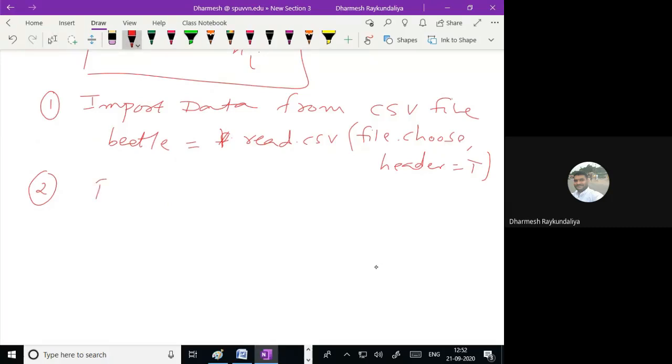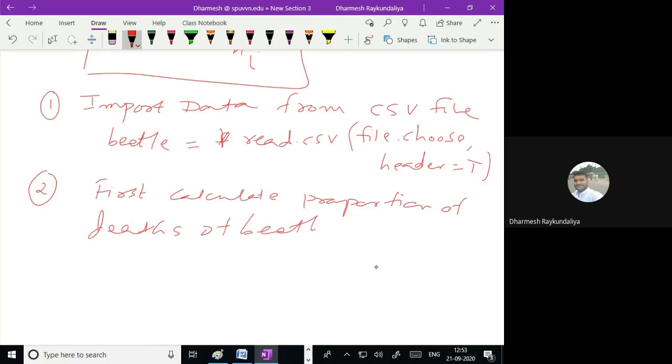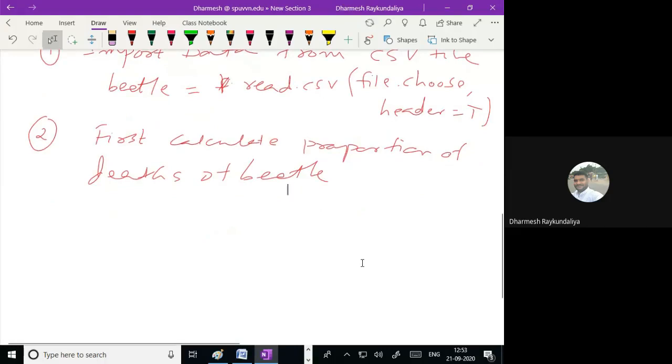First calculate the proportion of deaths of beetles. So instead of the entire number, we regress the proportion on the dose, and then we get the estimate of the parameter.